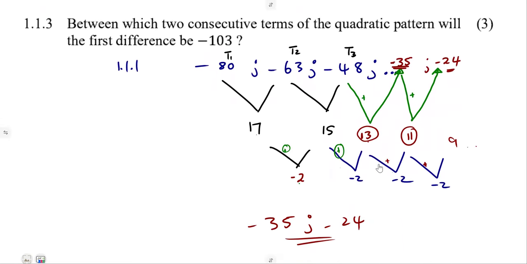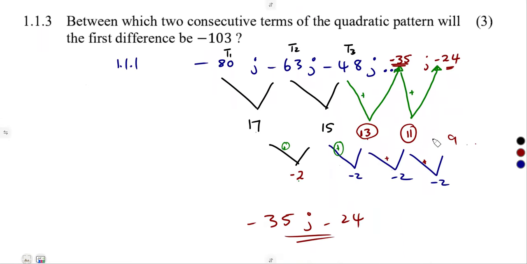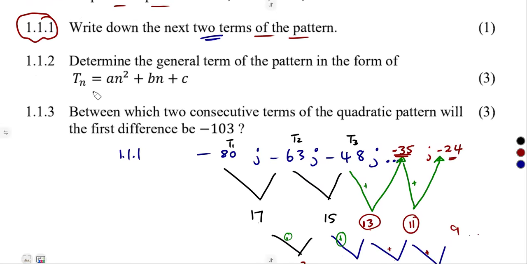And also, guys, don't worry about the marks, because whatever you've used here is a continuation of 1.12 to determine the general term. It's a continuation, so do not worry about that. Be glad because it's just a continuation. So they are saying determine the general term of the pattern, which is the quadratic pattern that we have.